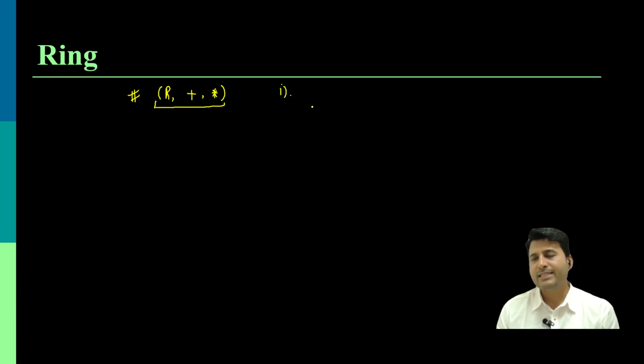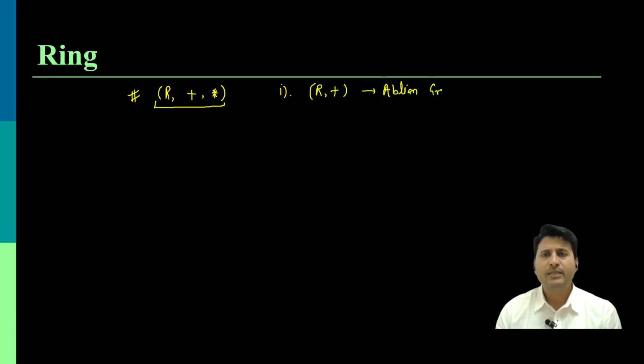The first property says that the structure R with the first operation, that is R comma plus, must be an abelian group. We discussed what exactly an abelian group is in the last session. The second property is about the second operation, and it says that the structure R with the second operation is a semi-group.